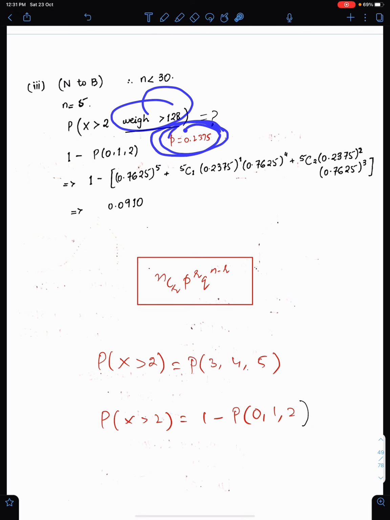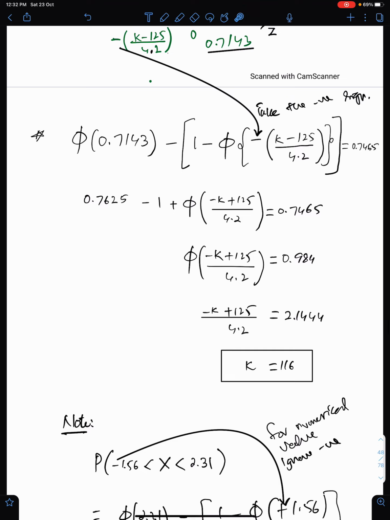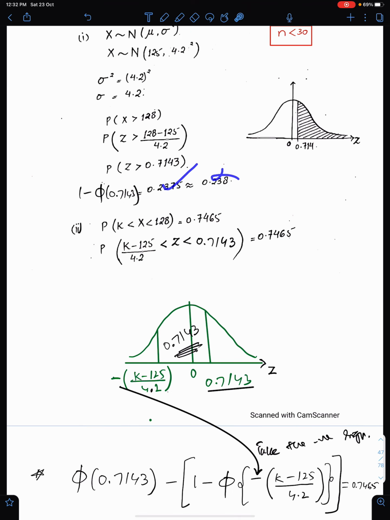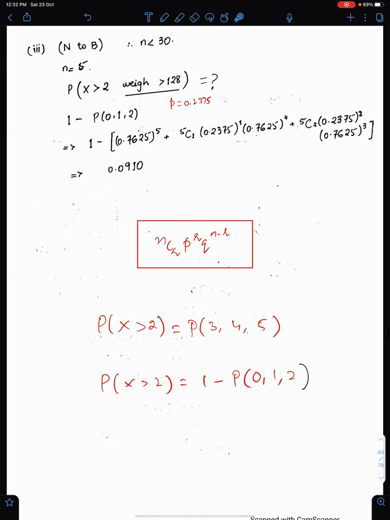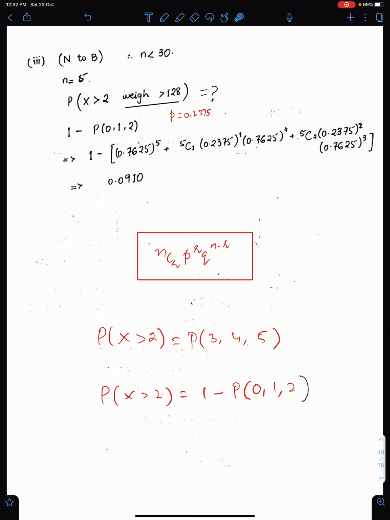Make sure you write the value of P up to 4 decimal places. Don't use the 3 significant figure value here. Use this one, because we need a more accurate value for later parts. Now more than 2 means 3, 4, 5 or this. You have both options. You can either do this in this way or this way. That's the answer, and that's the formula of the binomial distribution.